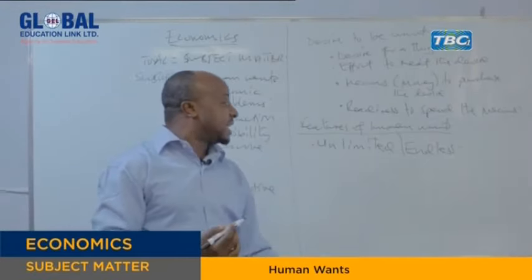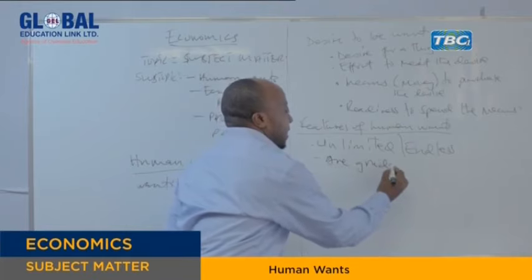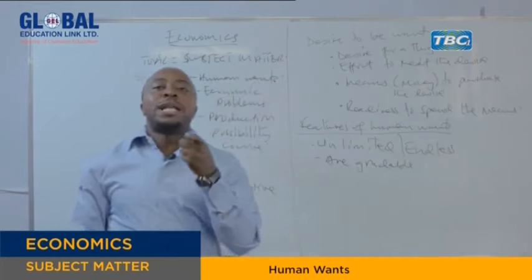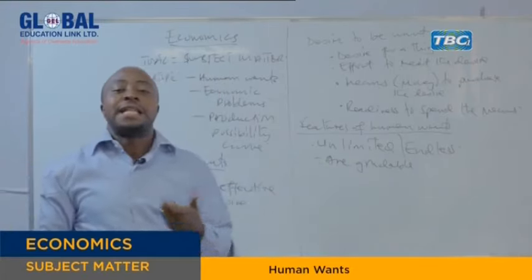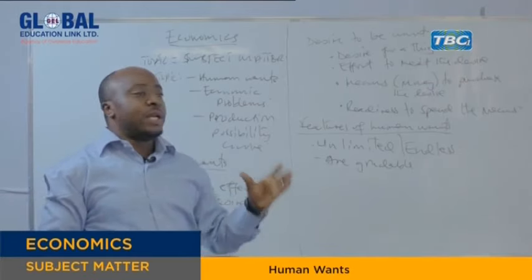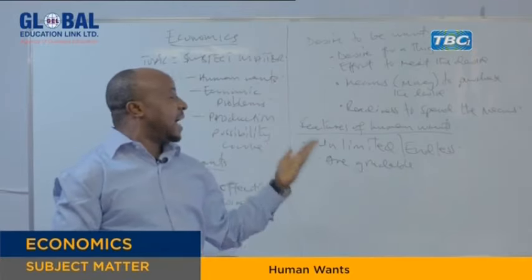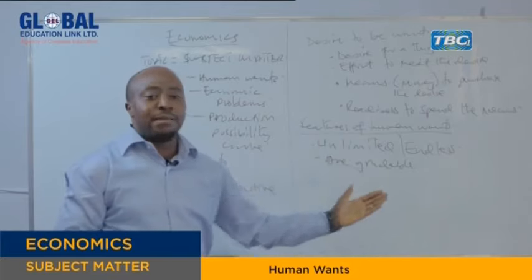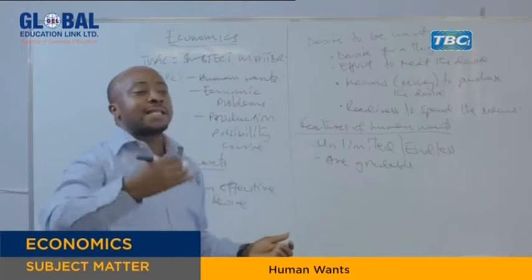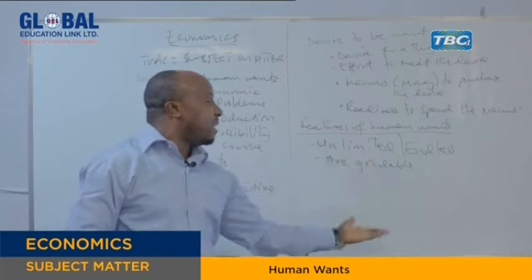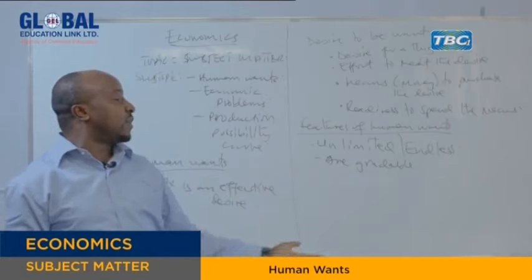But the other characteristic of human wants is that they are gradable. Gradable means you can grade them. There are those which are most important, or we can say most urgent, than others. For example, maybe you have your wants for this day. If you list them, you'll find some are more important than others. That means you can grade them. This want A is more important, want B is less important, and want C is even less important. So all human wants, you can grade them in different levels: these are most urgent, these are less urgent.